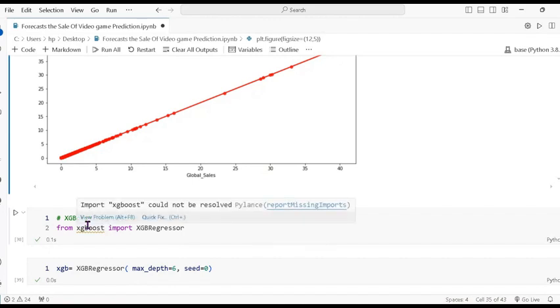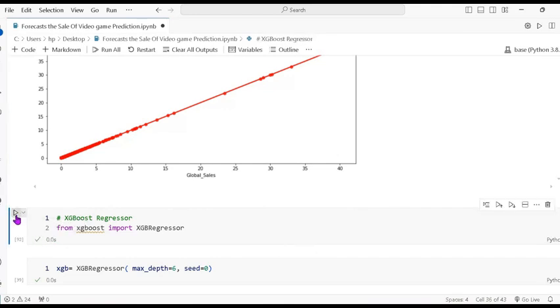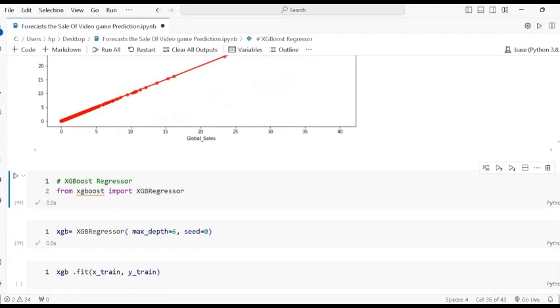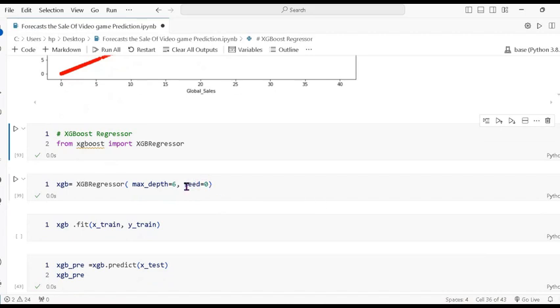The next module I am using is XGBoost. So import this. It's working. Now create the method where I pass two parameters. There are a lot of parameters you can pass.